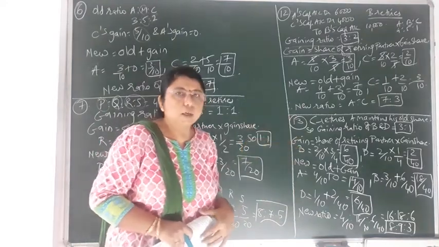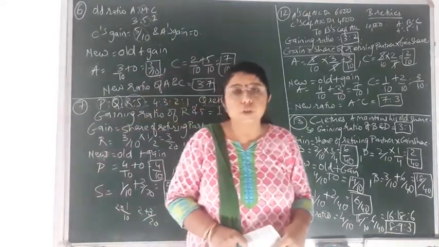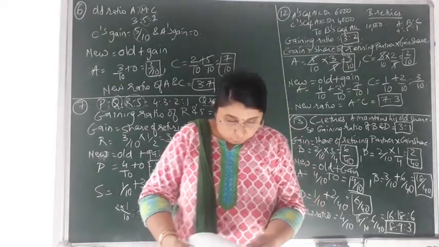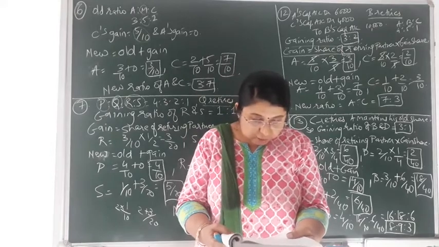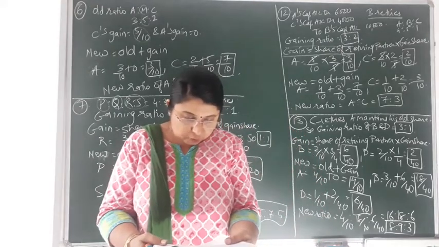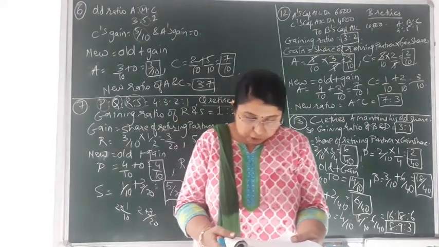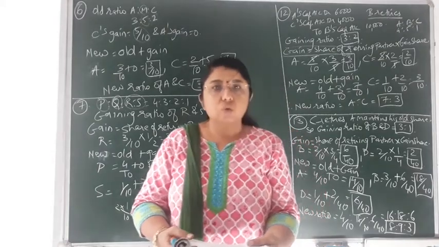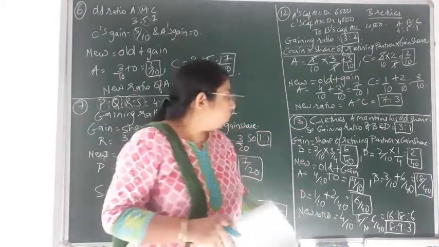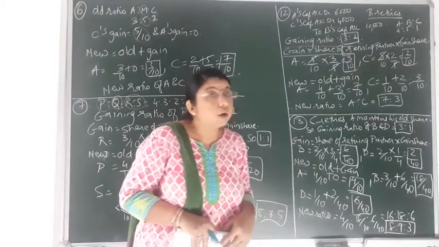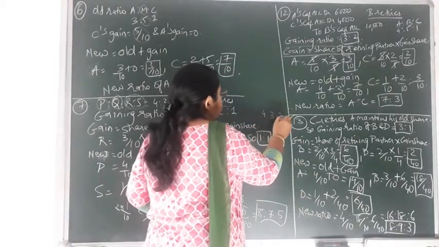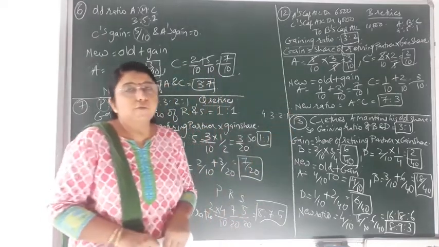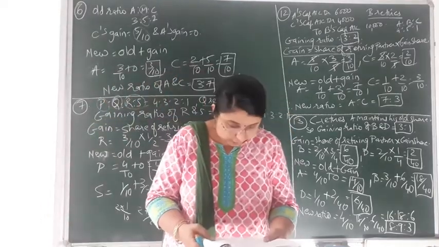Now after completion of the 12th sum, moving on to the last sum for today, that is question number 13. First of all, let us read that question from the textbook. Question number 13, that is the last question of this question number 3. A, B, C and D are the partners sharing profit and loss in the ratio of 4 is to 3 is to 2 is to 1. There are again 4 partners over here, and their old ratio that is given to you, that is 4 is to 3 is to 2 is to 1. In between 4 partners A, B, C and D.